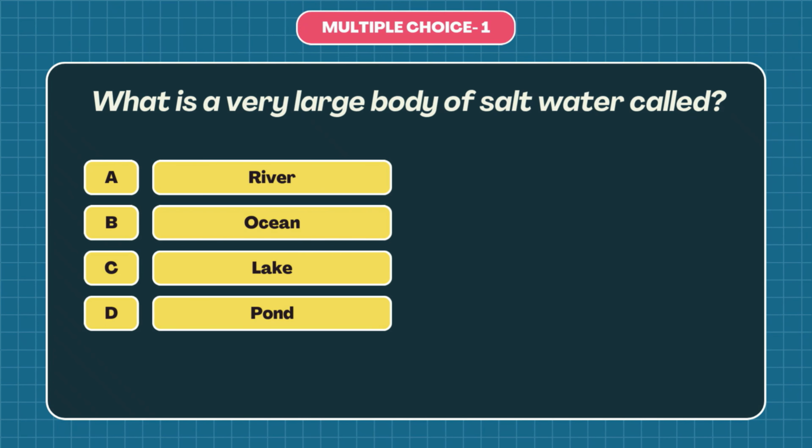What is a very large body of salt water called? A. River, B. Ocean, C. Lake, or D. Pond? The answer is B. Ocean. A very large body of salt water is called an ocean. It is the largest type of saltwater body on Earth, covering huge areas between continents.